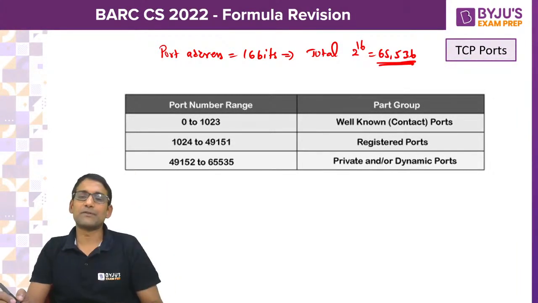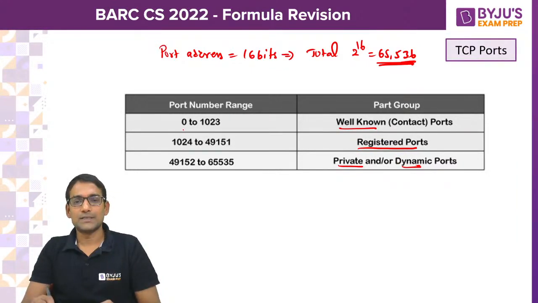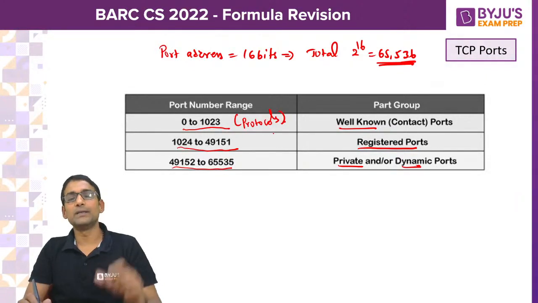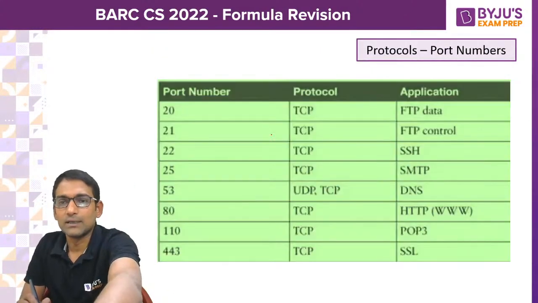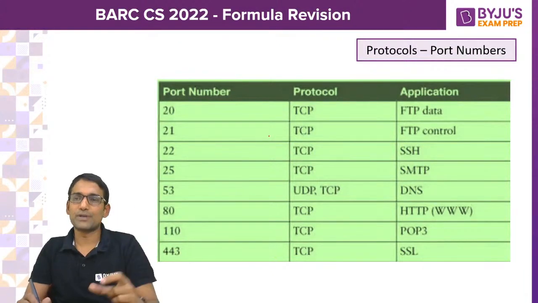These 65,536 port numbers are divided into 3 groups: well-known ports, registered ports, and private or dynamic ports. The well-known port range is 0 to 1023, 1024 to 49151 we call registered ports. Remaining are private ports or dynamic ports. And for all the protocols, what port numbers are allocated? Well-known port numbers are allocated. So I am listing the popular protocols and their port numbers here.